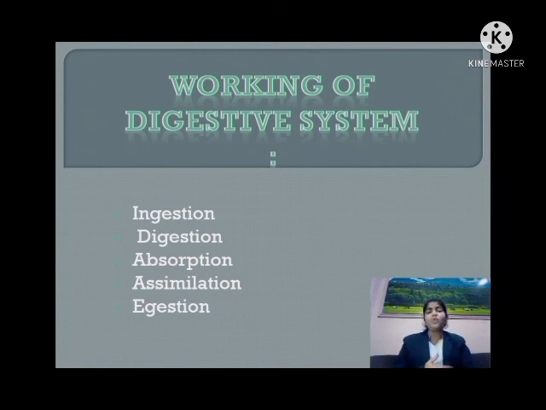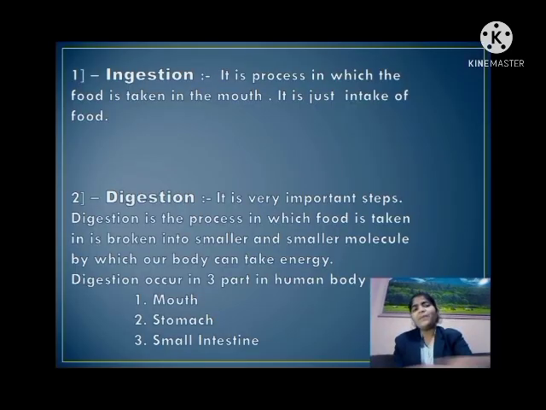As we know, digestion in amoeba takes place in five steps. Same as the digestion of the amoeba, human digestion also occurs in five steps. First is ingestion, second is digestion, third is absorption, fourth is assimilation, and fifth is egestion, from where our waste material is released. So let's understand it step by step.